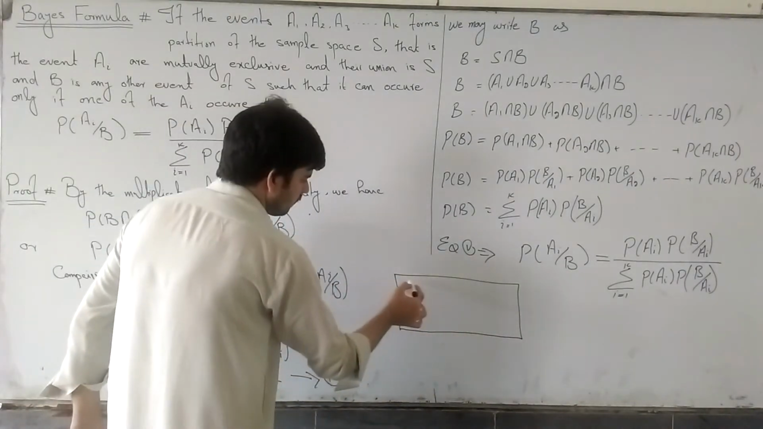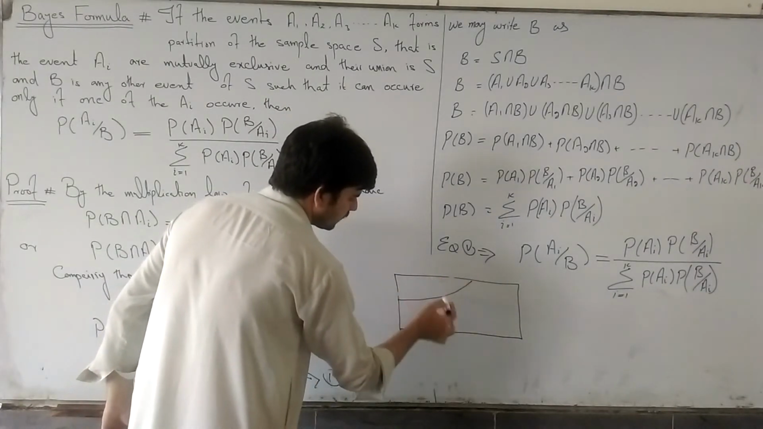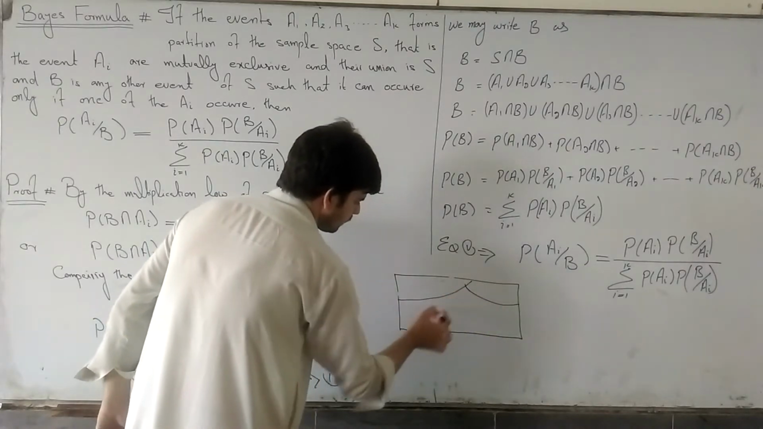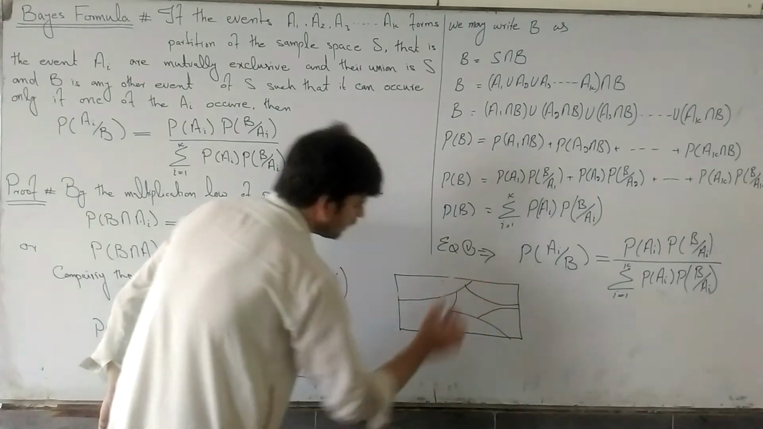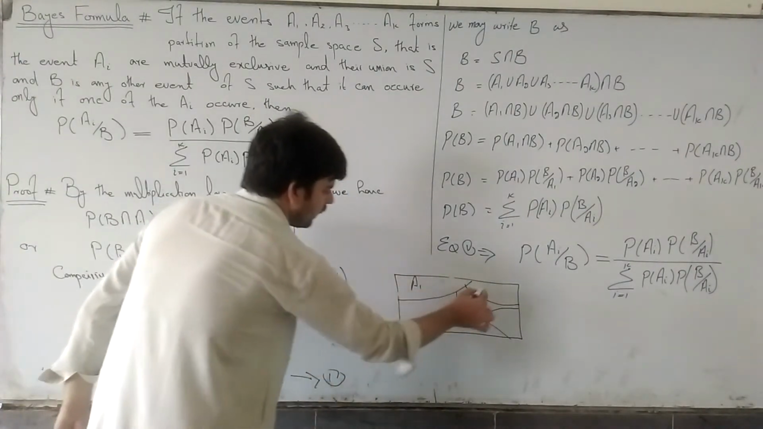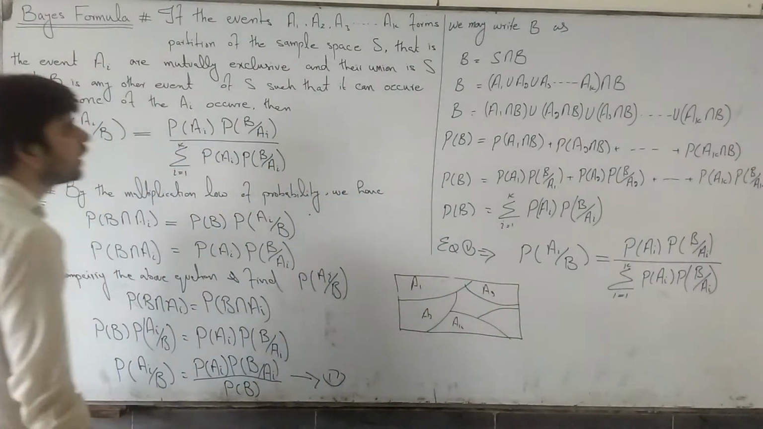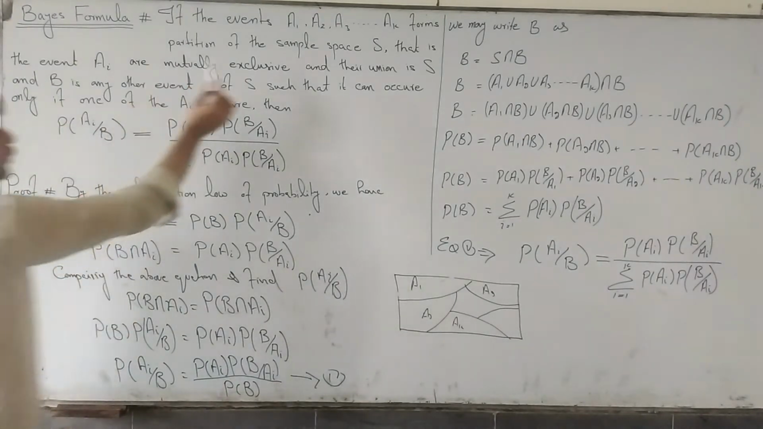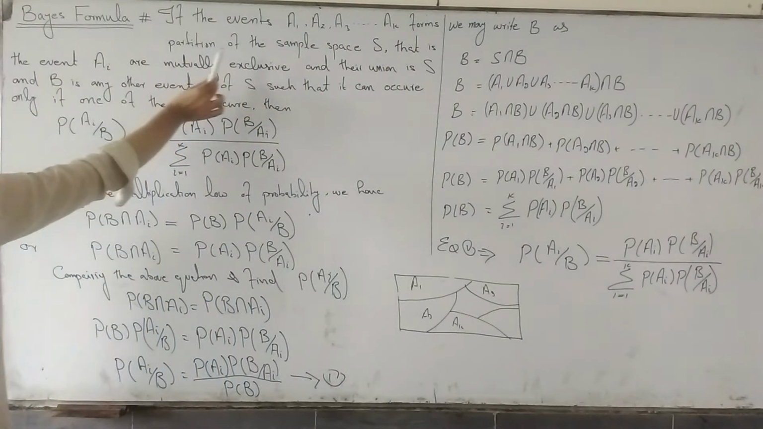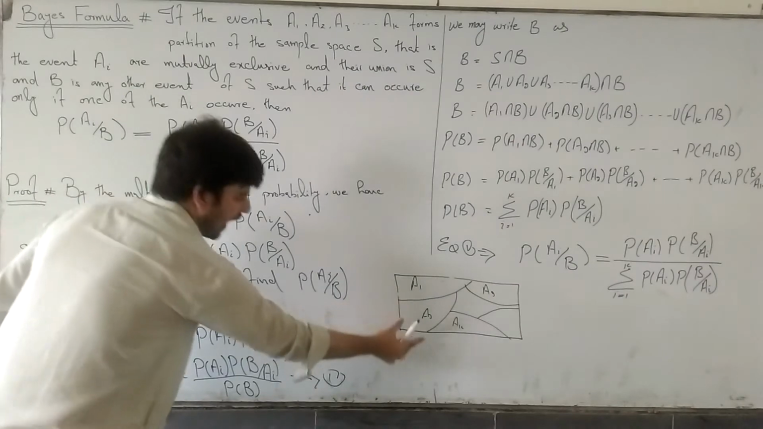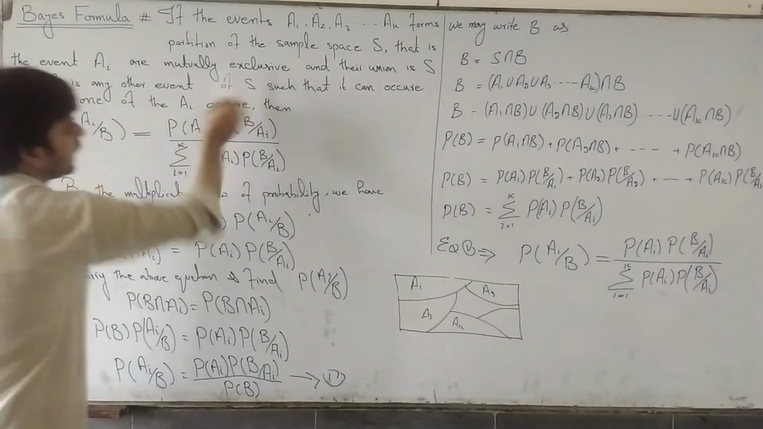Suppose there are some partitions A1, A2, A3 and so on up to AK. Suppose that A1, A2, A3 and so on up to AK form a partition of the sample space S like this. That is, the events AI are mutually exclusive.